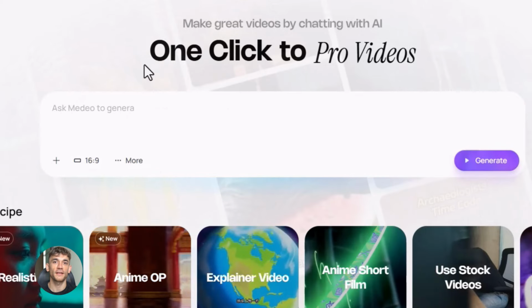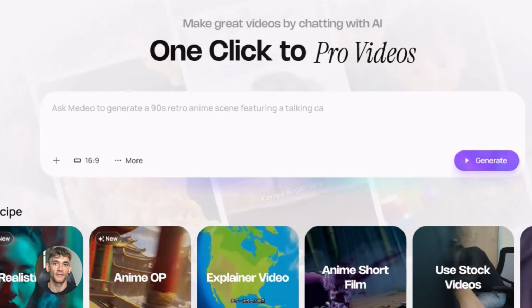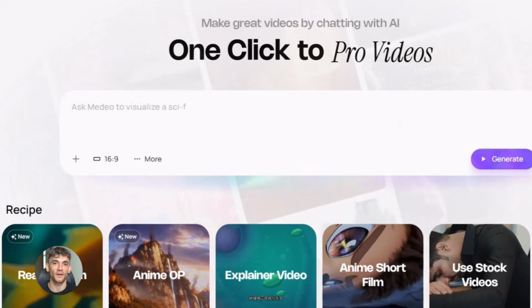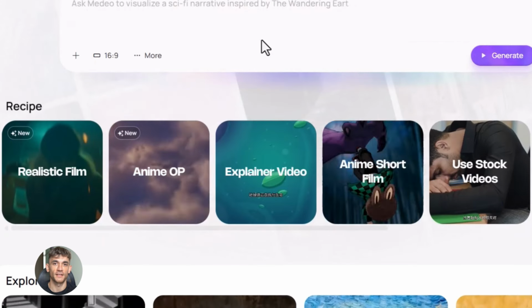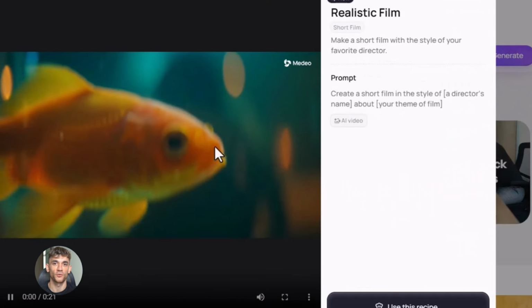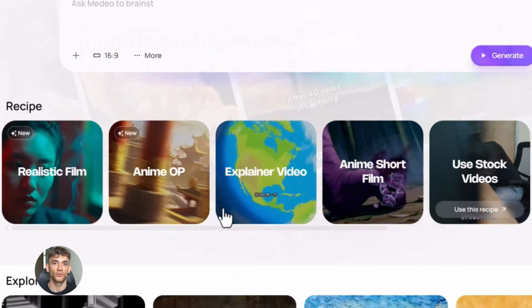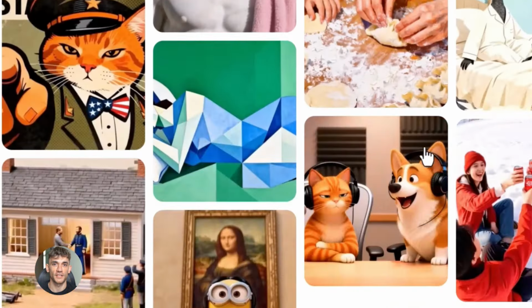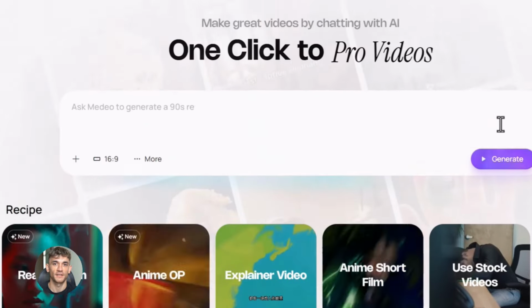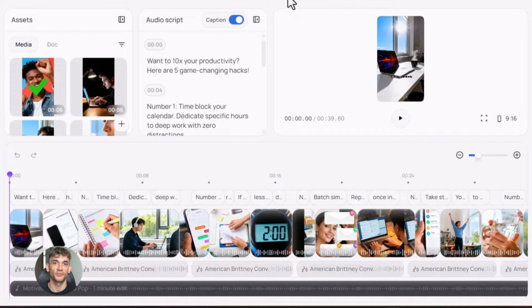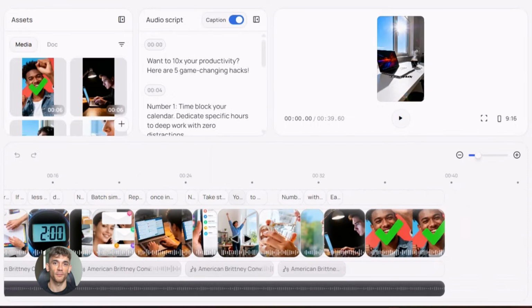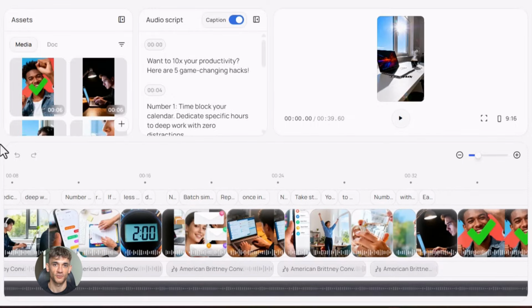Here's what Medeo is. It's an AI-powered video studio. You give it text, or you give it a link, or you give it a script. It turns that into a complete video, professional voiceover included, dynamic visuals included, no editing skills needed, no software to download. Everything happens automatically. This is built specifically for people who need videos but don't want to deal with video creation, marketers, e-commerce store owners, content creators, anyone who needs video content fast. Medeo takes your articles, your product links, your copy, and generates videos in minutes.